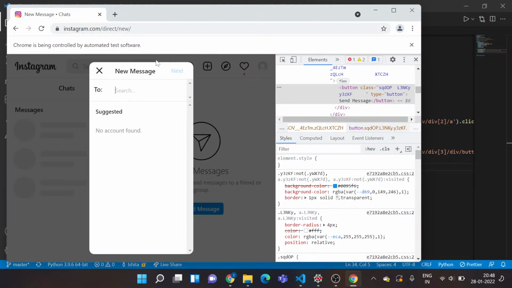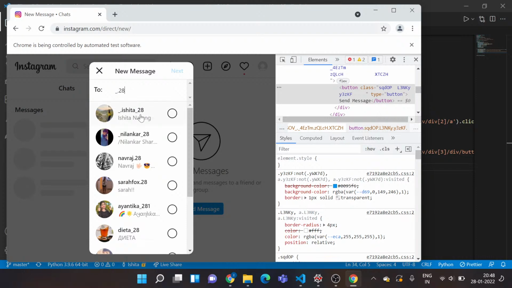So you see there's a message box that appears. It says to draft a message. So now I need to actually type in my user ID to whom I want to send a message. It will give me the suggestions for the user ID I'm typing in. So the first thing is I need to locate this input field, then I will send my keys, and then in this list I'll locate the first element that would appear after typing in the user ID. I'll click on this button. So this is all we want to do.